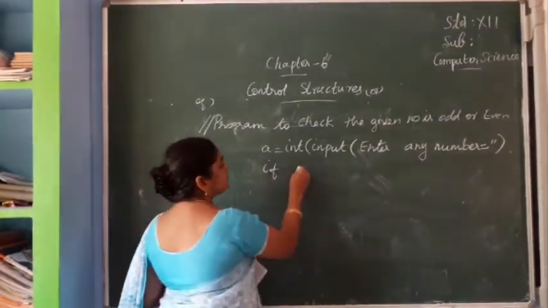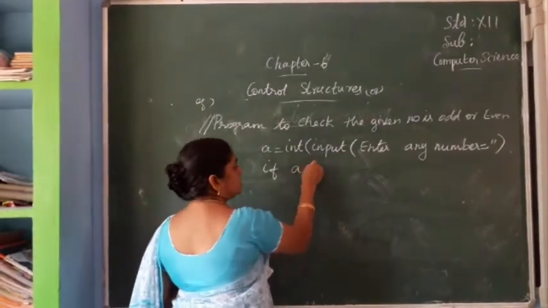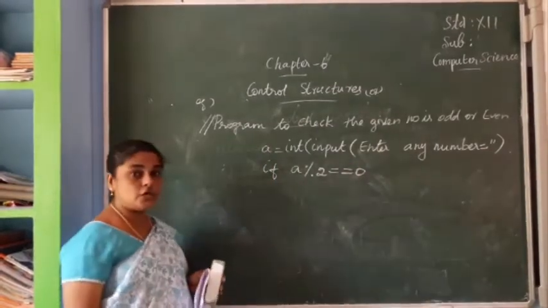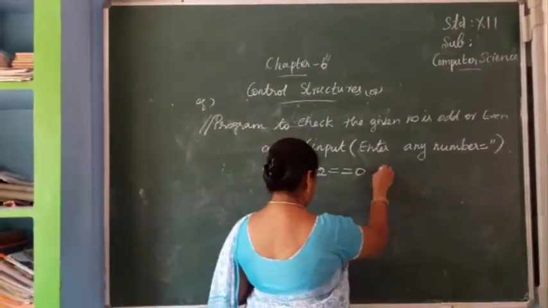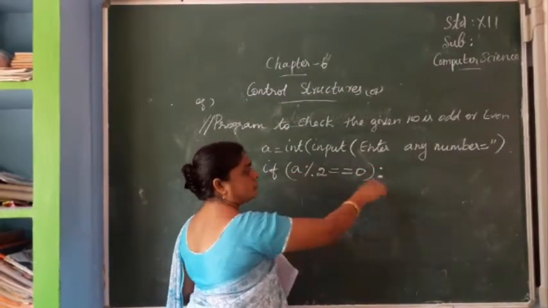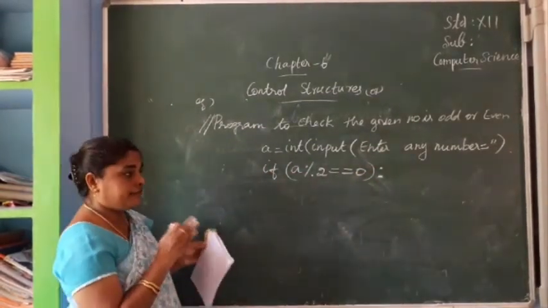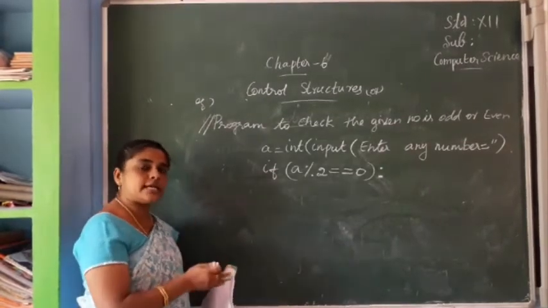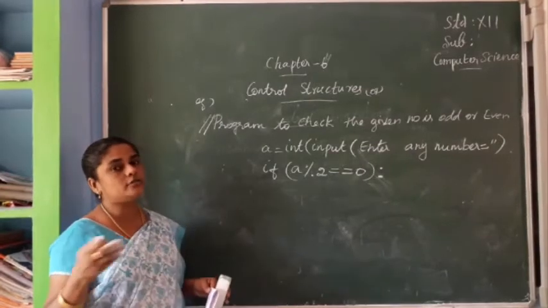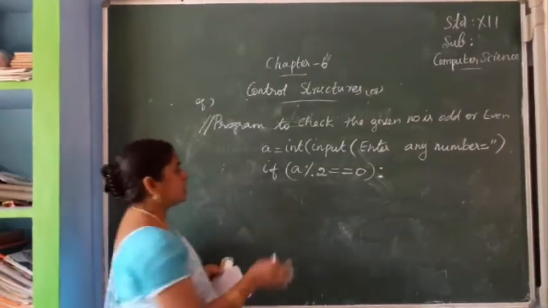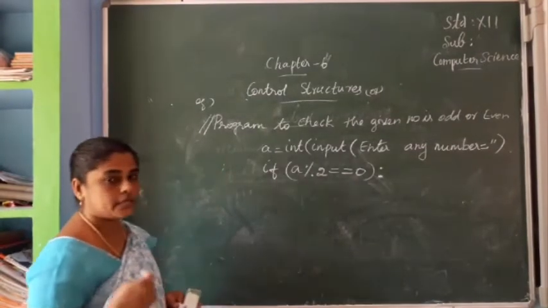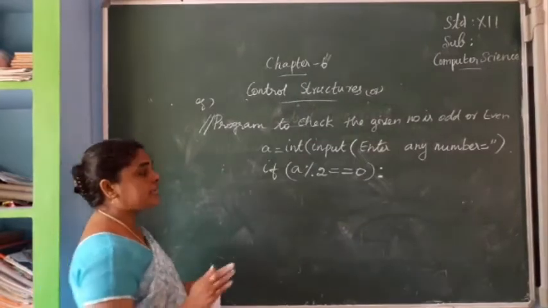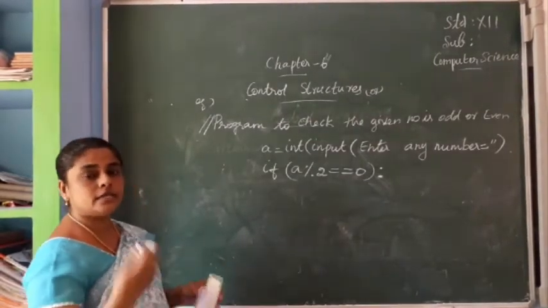So if A modulus of 2 equal to 0, then what will come here? Colon. If it is 0, statement block 1 will be executed. So we have to give statement block 1, and in the else part we have to give statement block 2. Here we are going to give the statement. We have to print the message: the given number is odd or the given number is even.